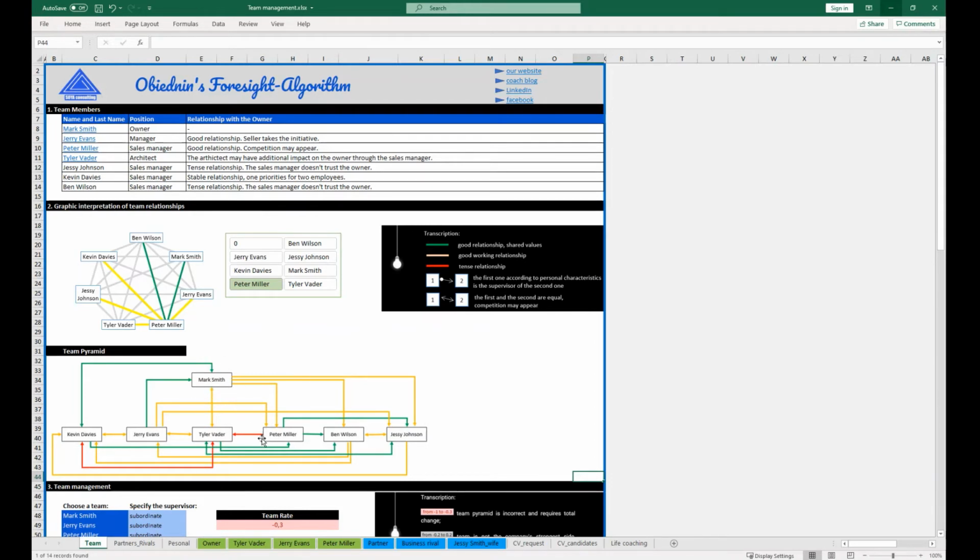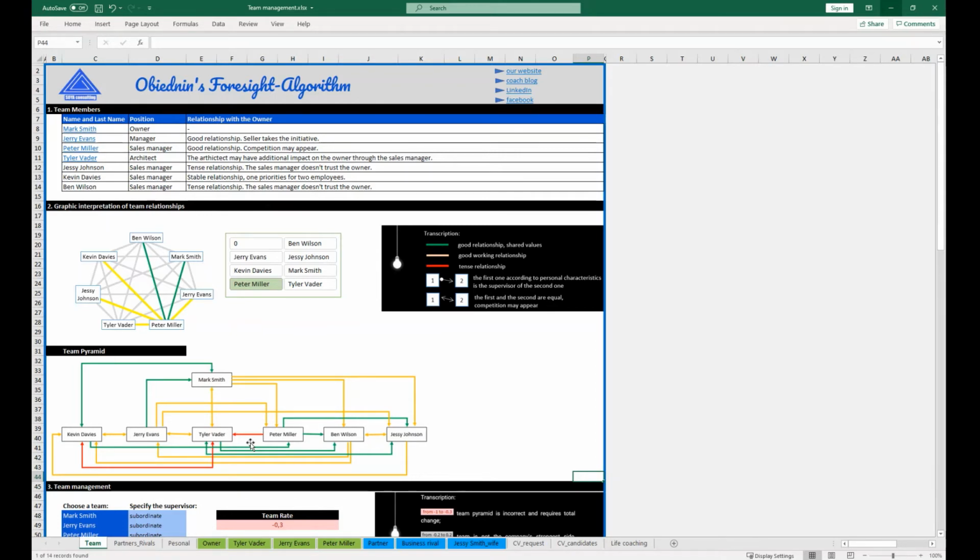The red arrow means that the interaction is tense, and Peter will not respect the opinion of his colleague. He will do the exact opposite, which means this relationship is at risk. This is a reason to think about some changes here.